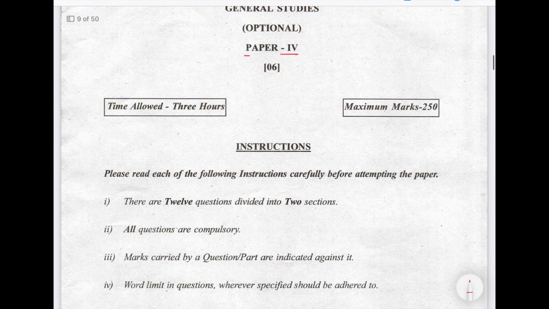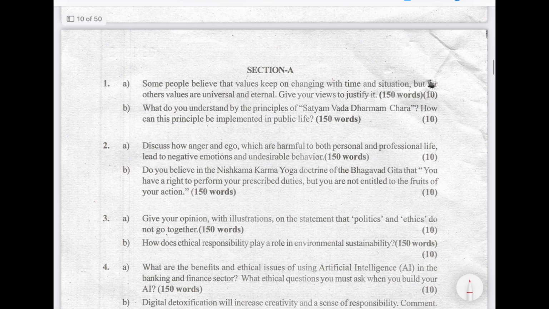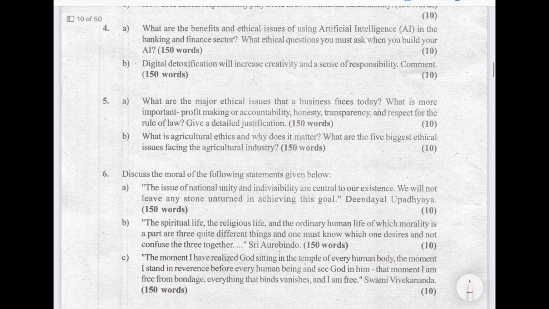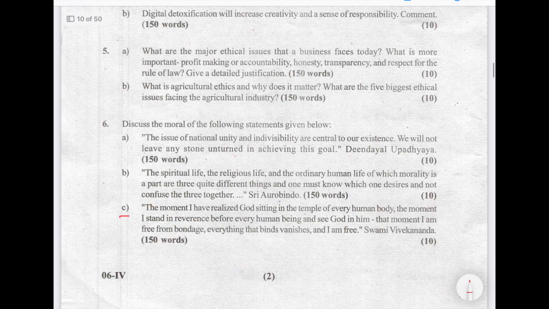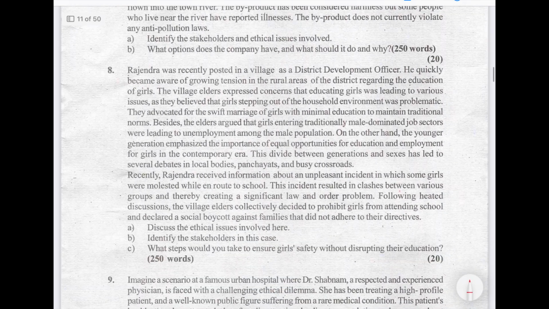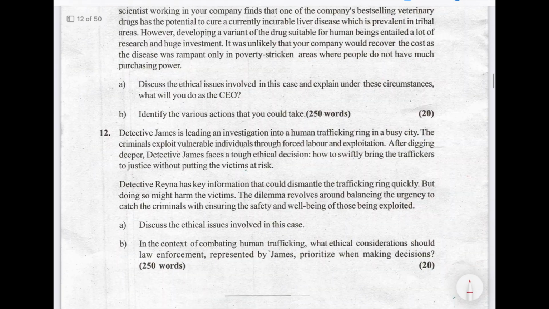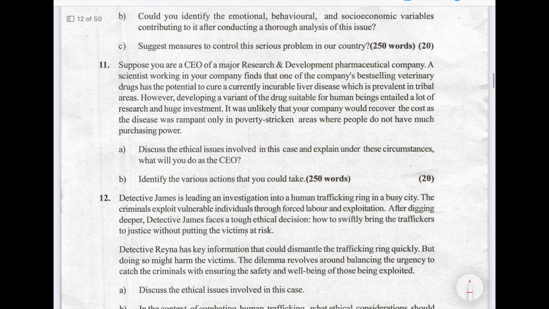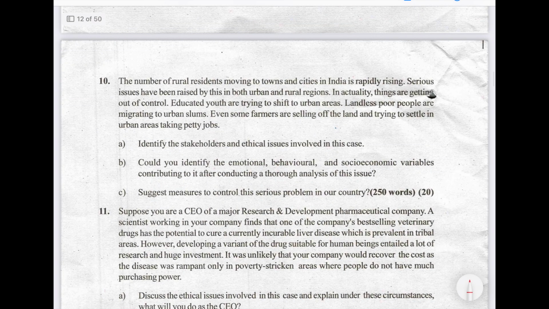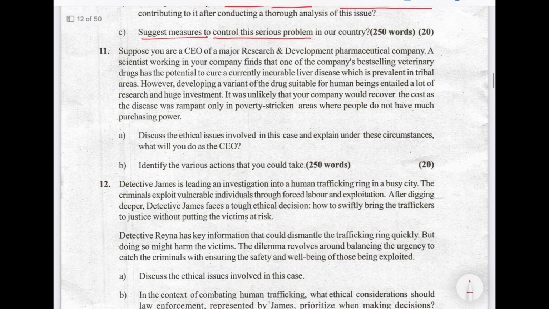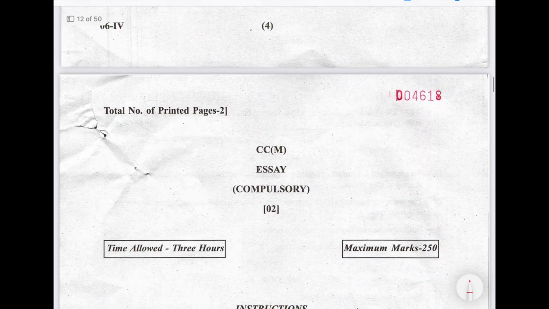Paper for ethics. So this is ethics. There are 13 theory questions of 10 marks, and then section B has case studies, similar to UPSC. Identify the stakeholder approach, right? Ethical issues involved. Identify emotional, behavioral, socio-economic variables. Suggest measures to control this serious problem in our country. So these case studies are there: 6 case studies and 13 theory points.